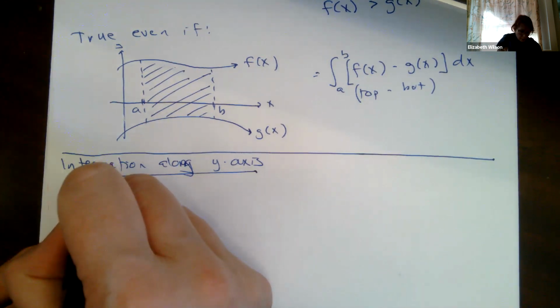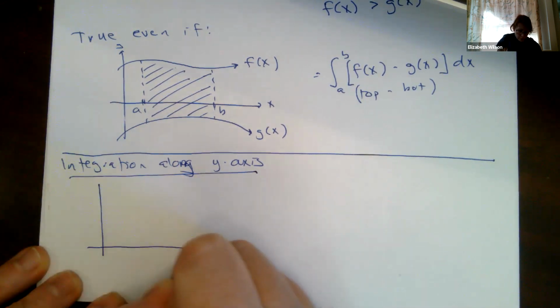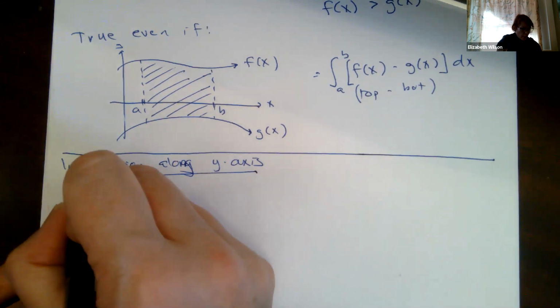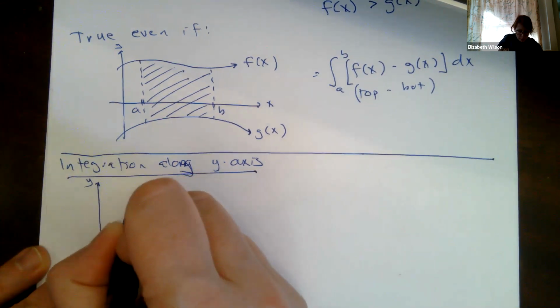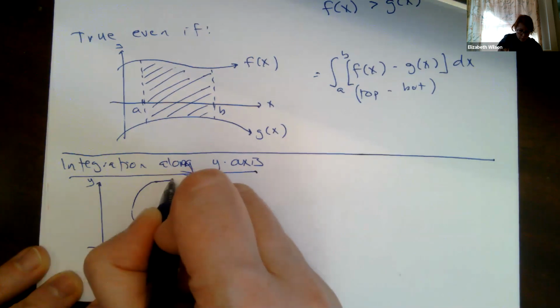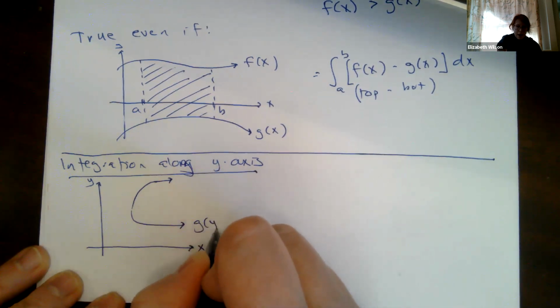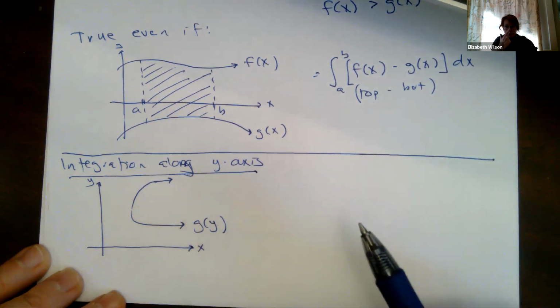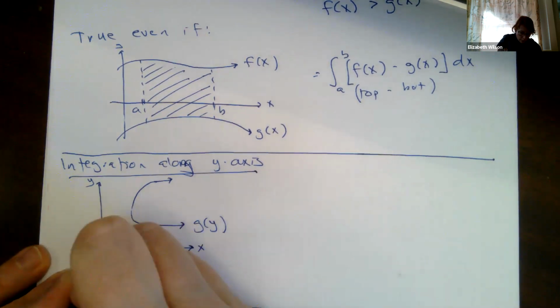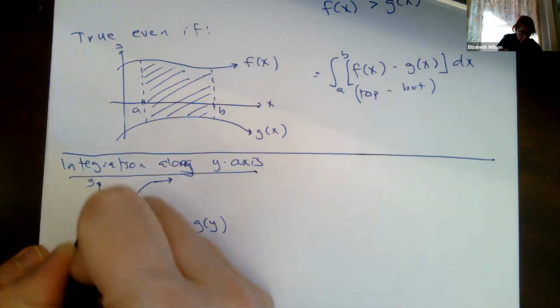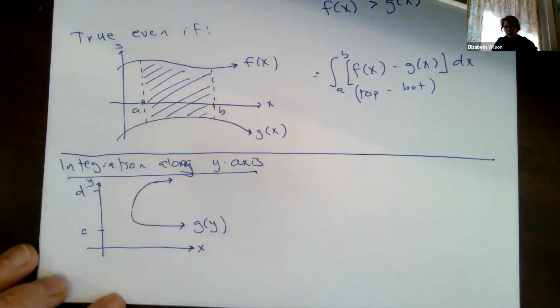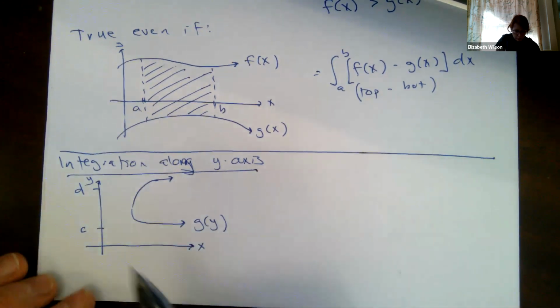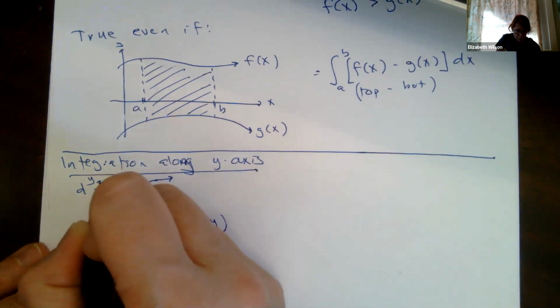So it's going to look like this: here's my x, here's my y. Let's say I've got a function that goes like this. It's a function of y now, g of y, so x equals g of y. I'm going to go from c to d. You can still call it a to b if you want, but we're giving it different variables so that you can conceptualize in your mind.